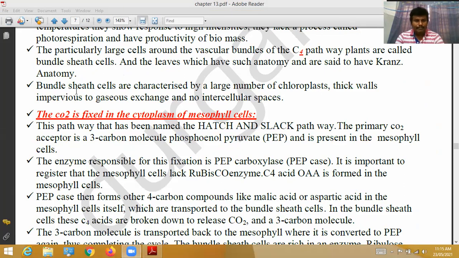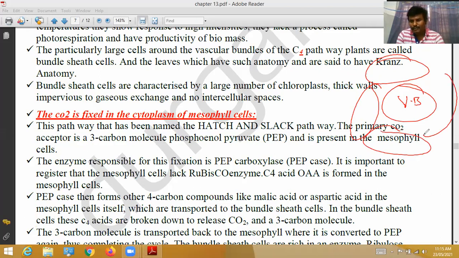Next, bundle sheath cells are characterized by a large number of chloroplasts. Generally, this is the vascular bundle. Around the vascular bundles, a number of large ring-like structures will be there. These are called bundle sheath cells. The bundle sheath cells are characterized by a large number of chloroplasts.